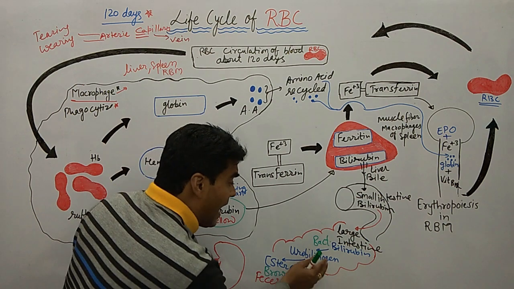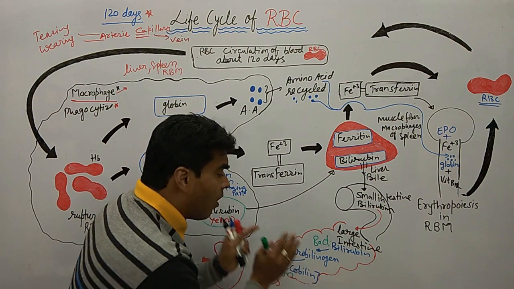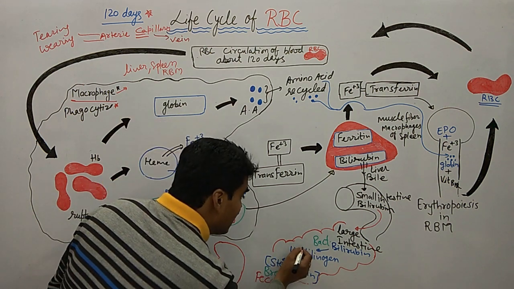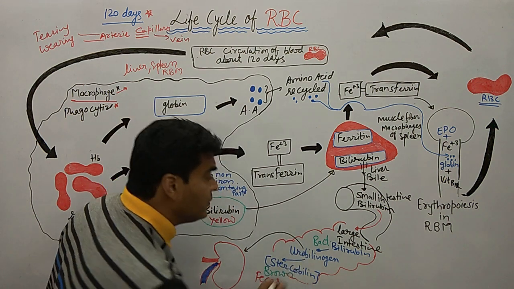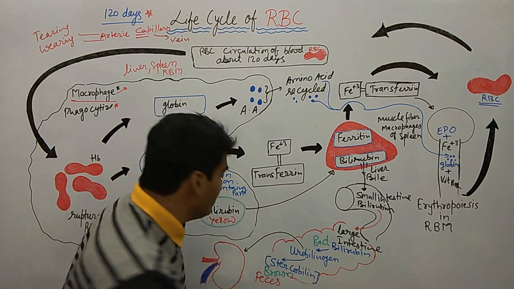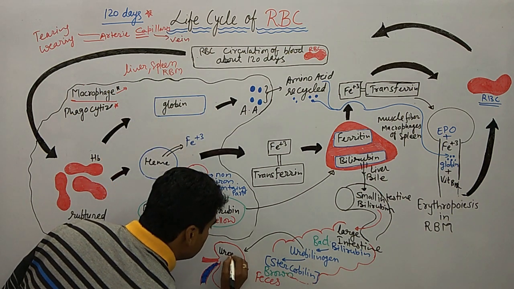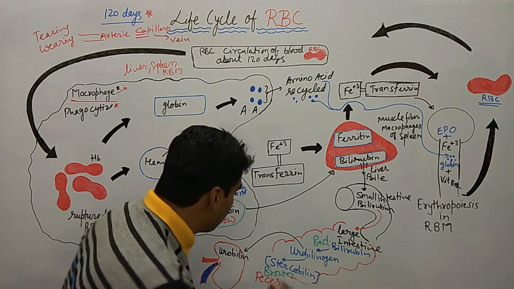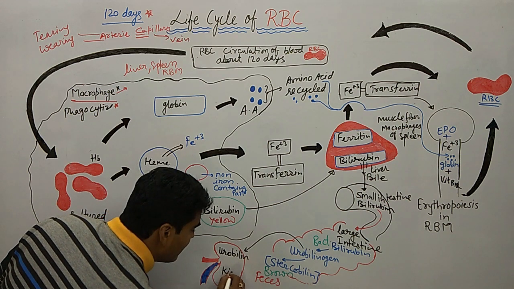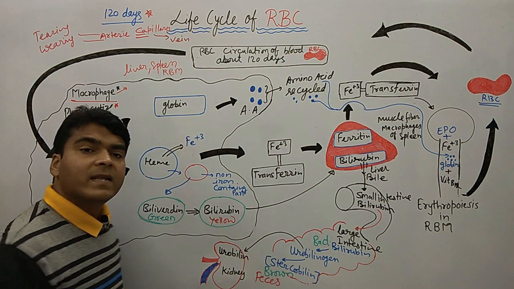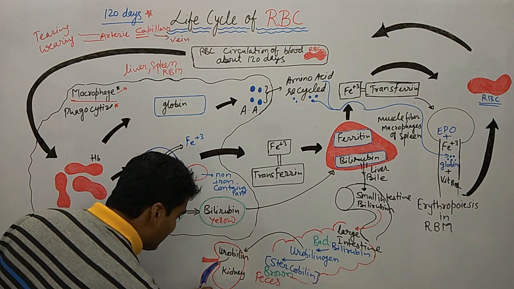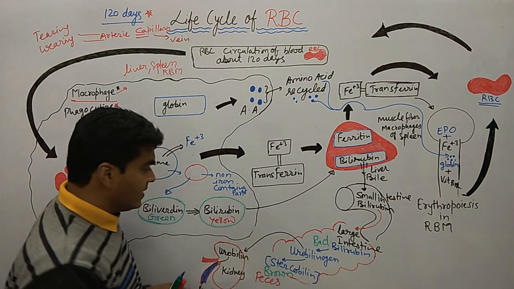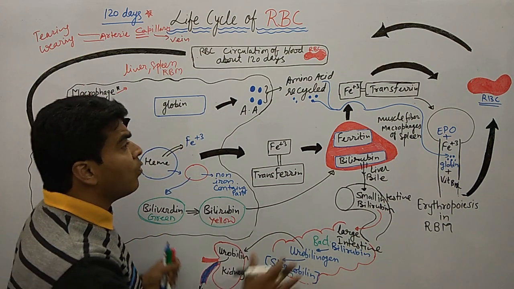Further, what happened? I just told you that a major portion of urobilinogen converts into stercobilin, but a smaller portion of urobilinogen converts into urobilin. Now this urobilin is further excreted by the kidney. Clear, everyone? Hopefully you are able to understand the whole process.